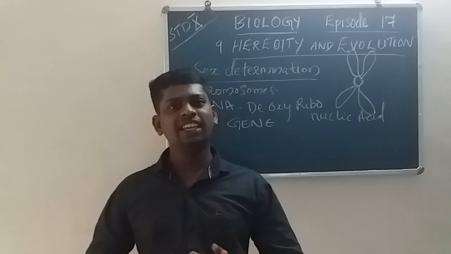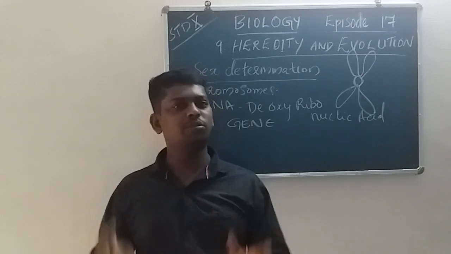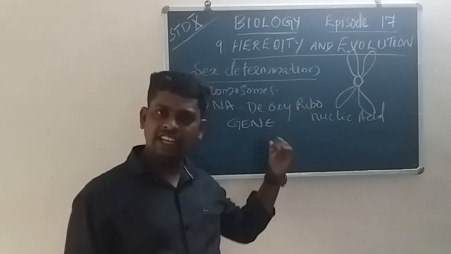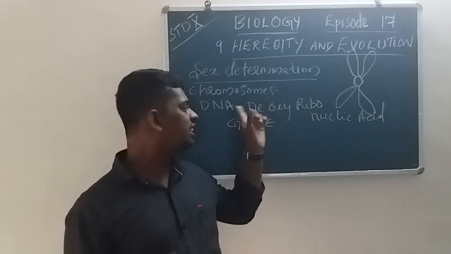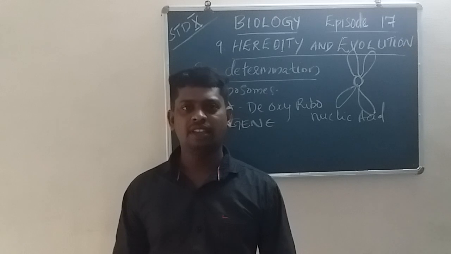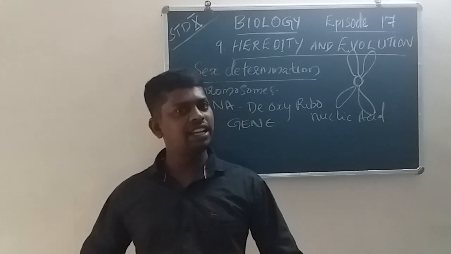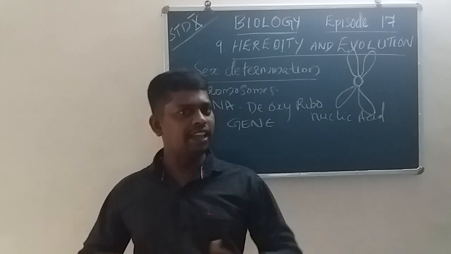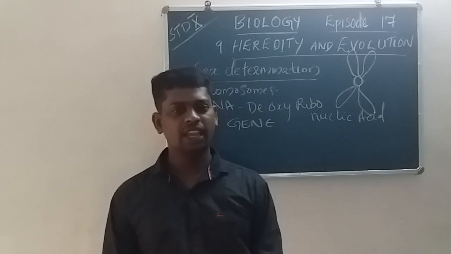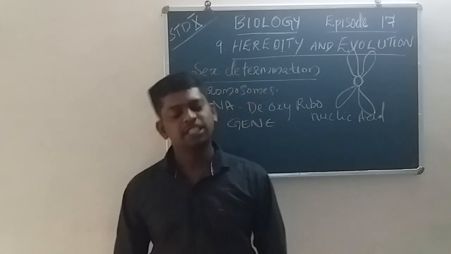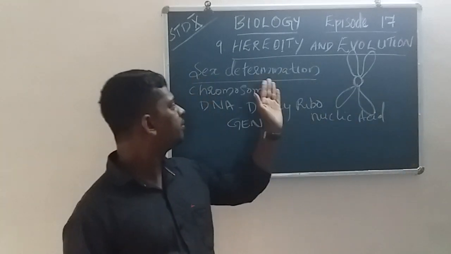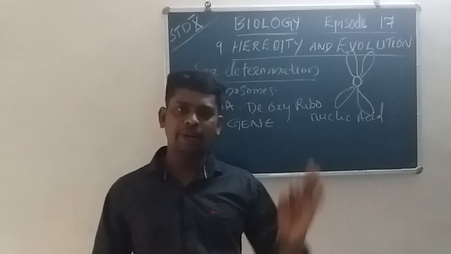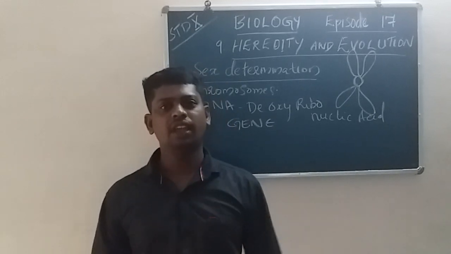We can't see the detailed structure of this particle. The gene is present within the DNA. The base content of DNA is genes. Genes are small parts of the DNA.